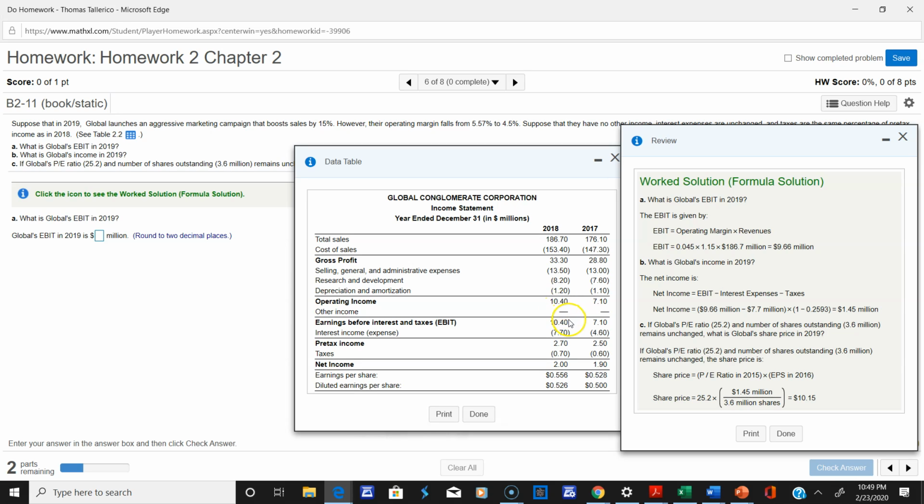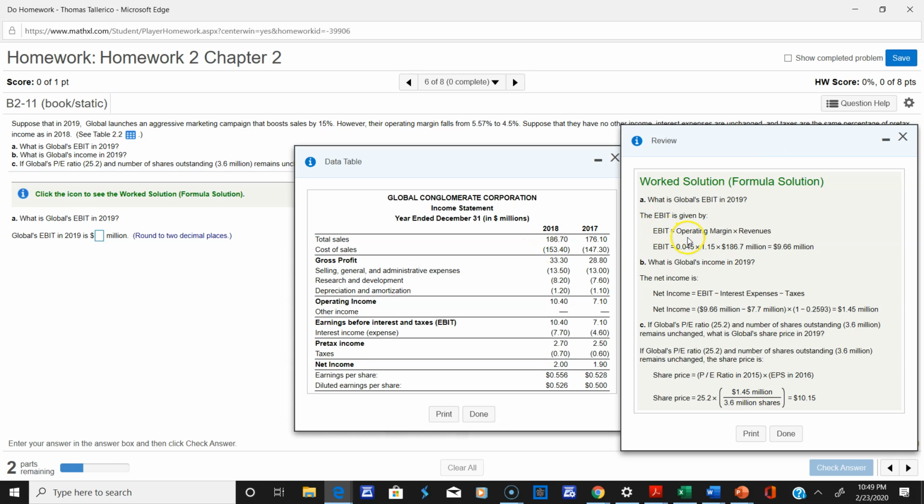So if I take my operating margin, which is 0.045, and I multiply, now I got to increase that by 15% here, right? It says sales went up 15%. And I multiply that by 186.7 million from 2018, right?